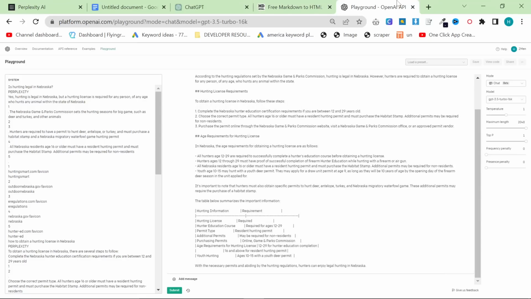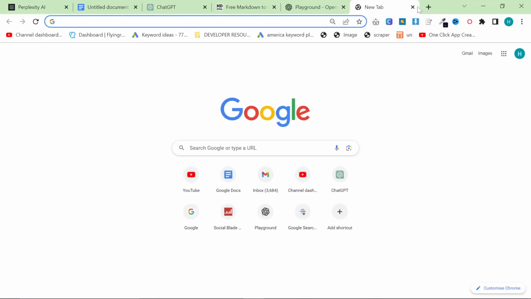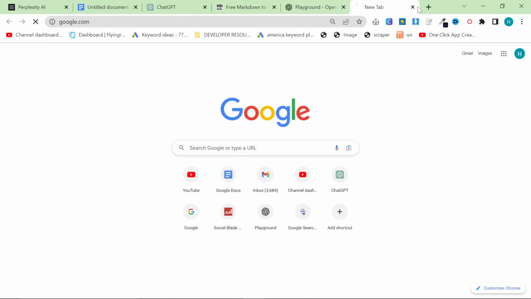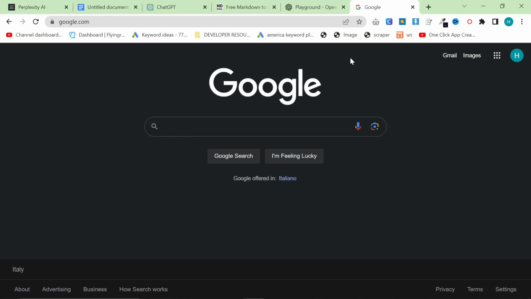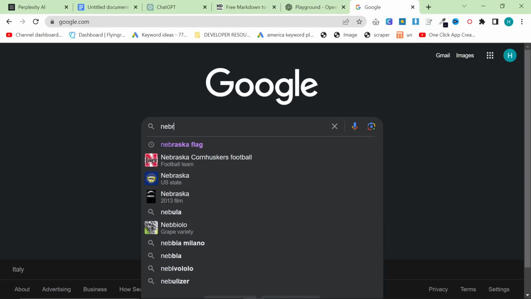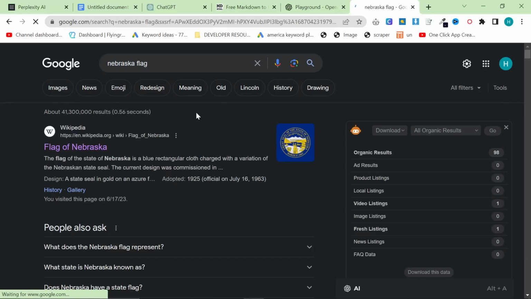And then just as one more little tip, in case you're interested in how I was doing this today, basically I was using royalty-free images, or I was using Midjourney to create the featured image. So you can just go on Google and type in Nebraska flag, for example, if you wanted to.